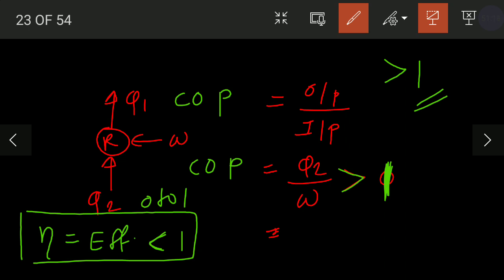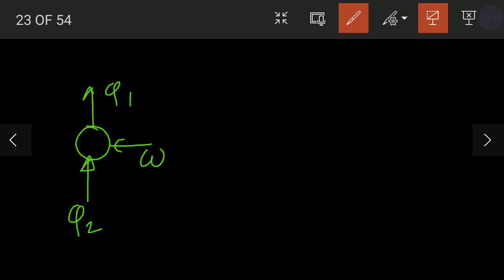The coefficient of performance for the refrigerator is Q2 upon W. So this is Q2, here it is W, and this is Q1. So COP is Q2 divided by W.